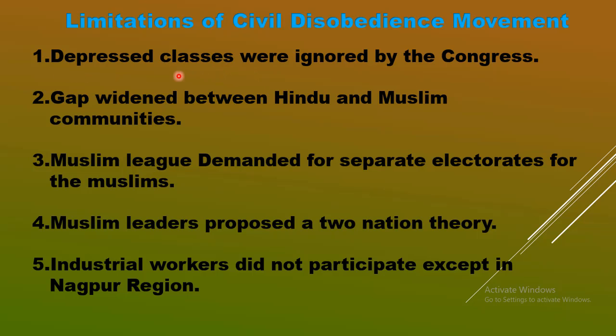Some representatives were elected in those days during the British time to the central legislature. Here separate electorates means, for example, a Muslim leader will be voted or chosen only by the Muslim community.